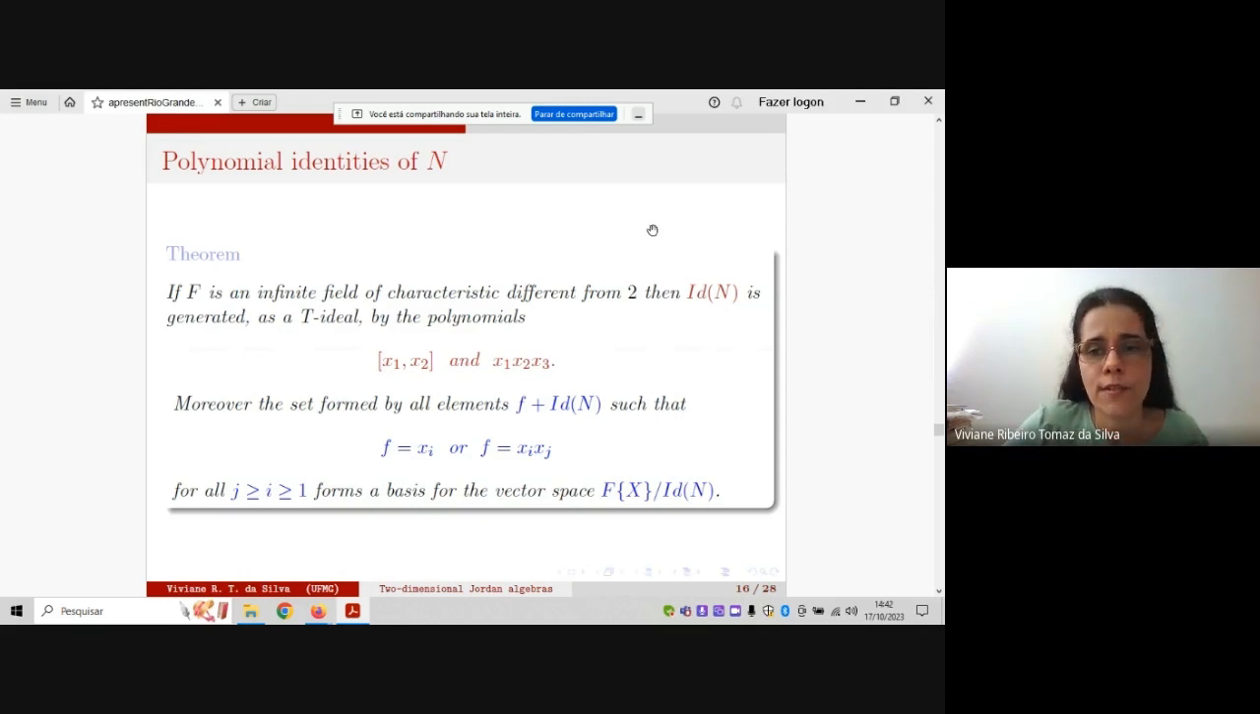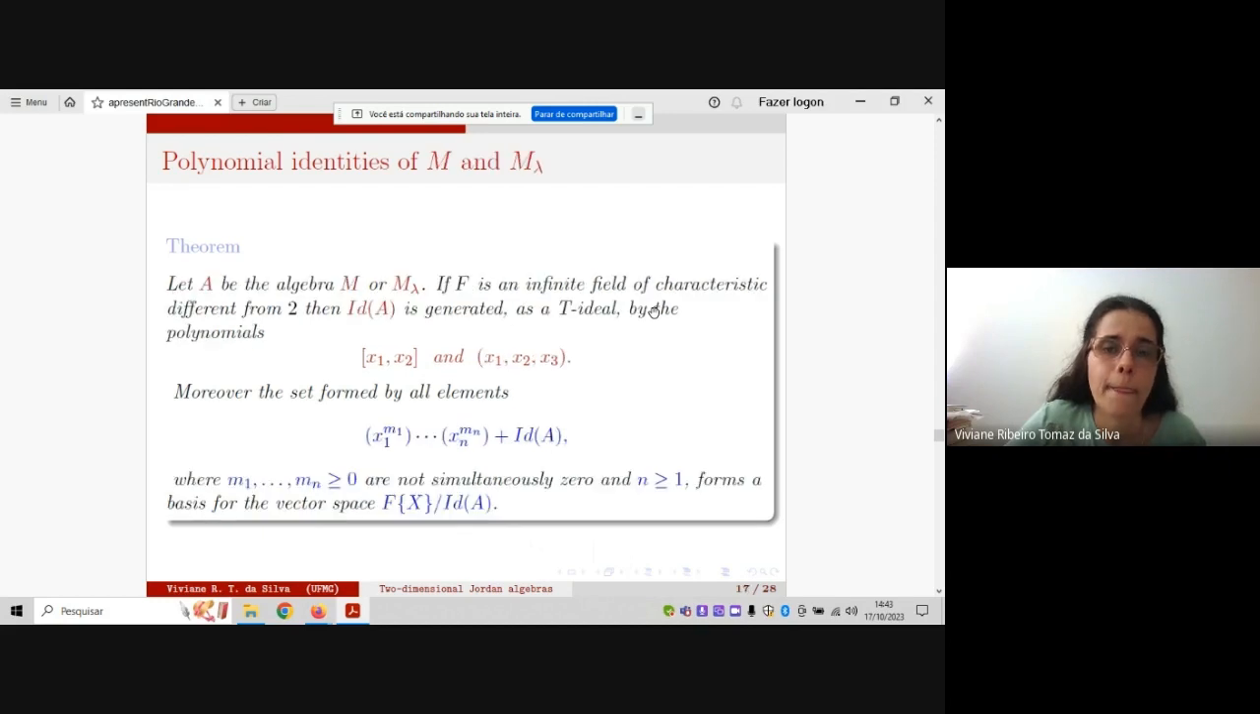The first algebra is so simple because it is nilpotent, and it's commutative because it's a Jordan algebra. Then, of course, you have the commutator and this identity here, and these identities are enough in order to obtain all the polynomial identities in this case. We also have a basis for the quotient space, and in this case, it is simple. It is this. The second case, we have the algebras M and M lambda.